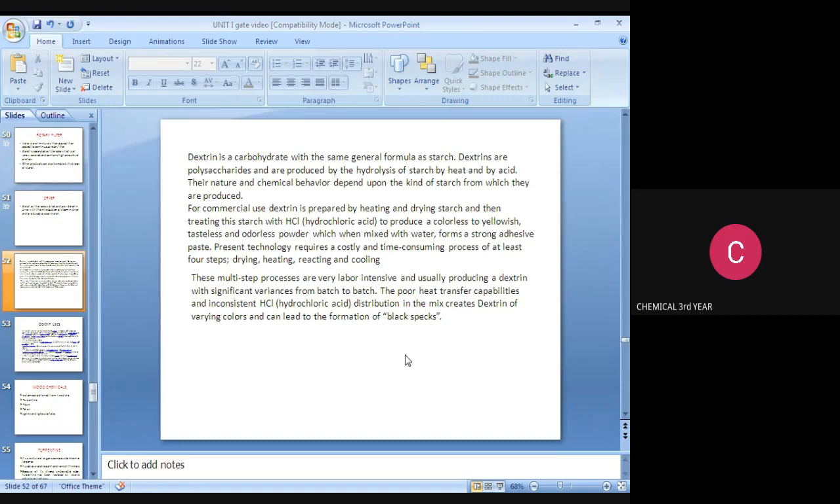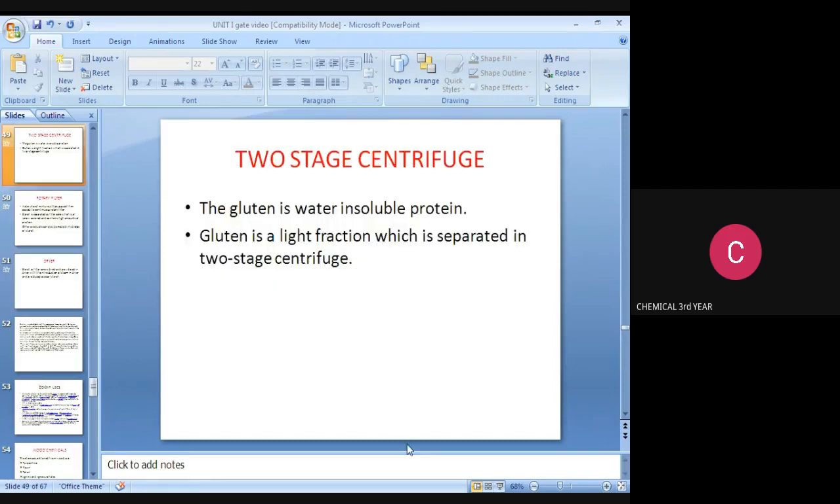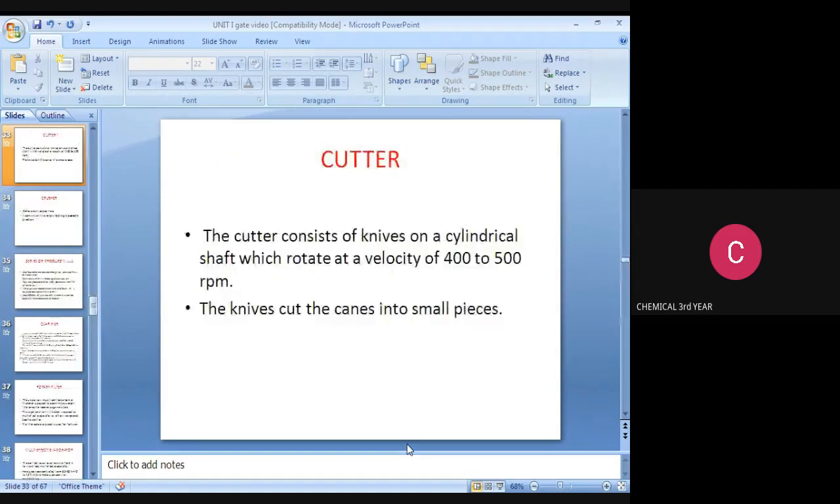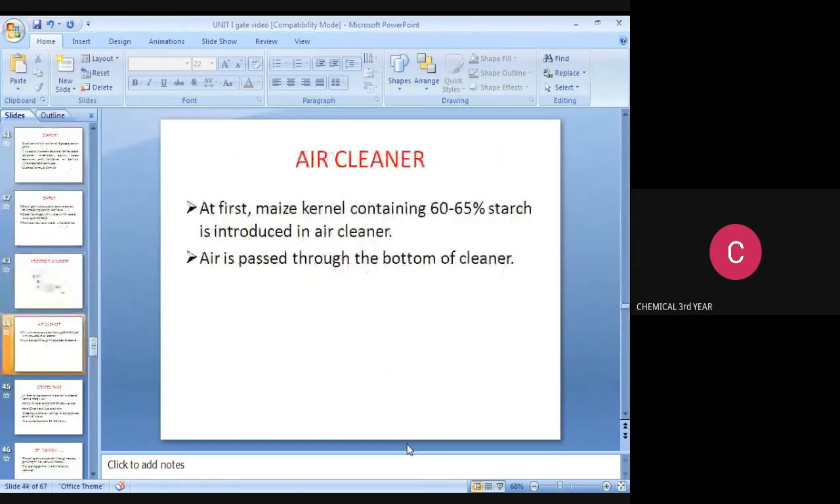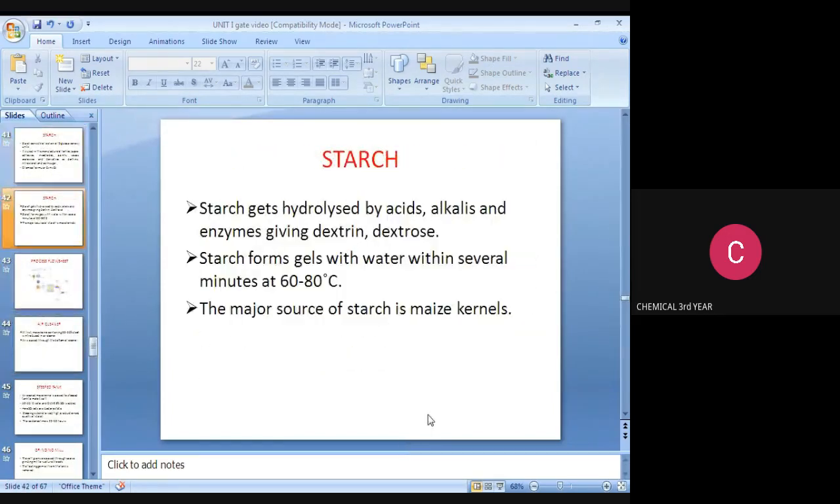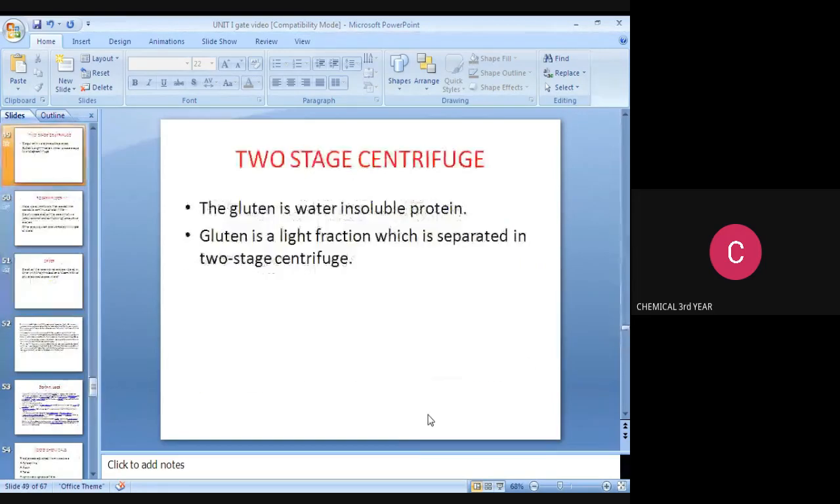These multi-step processes are very labor intensive and usually produce dextrin with significant variance from batch to batch. The poor heat transfer capabilities and inconsistent distribution of HCl, hydrochloric acid, in the mix create dextrin of varying colors and can lead to the formation of black specks. So this is dextrin carbohydrate. Same general formula. What is the formula for starch? C6H10O5. Same formula for dextrin.